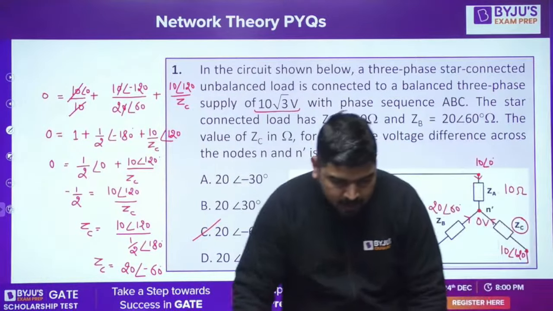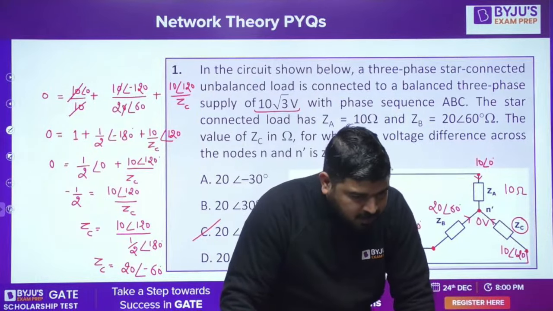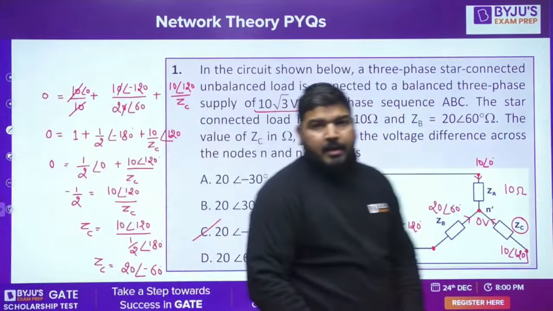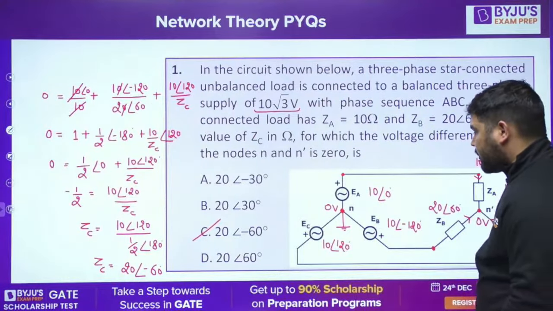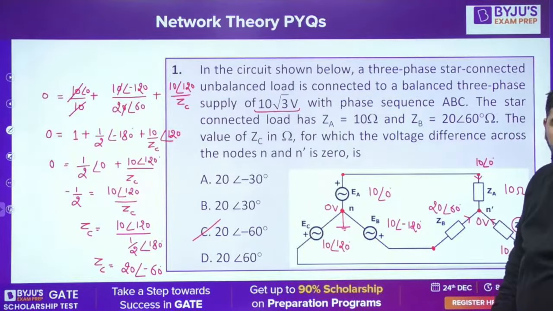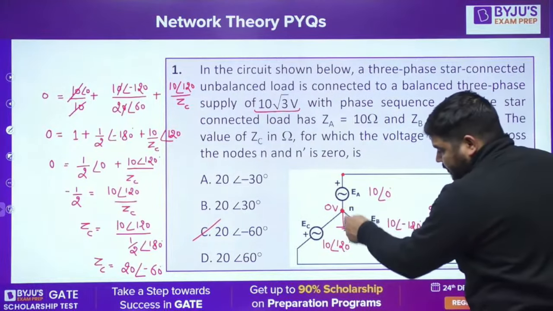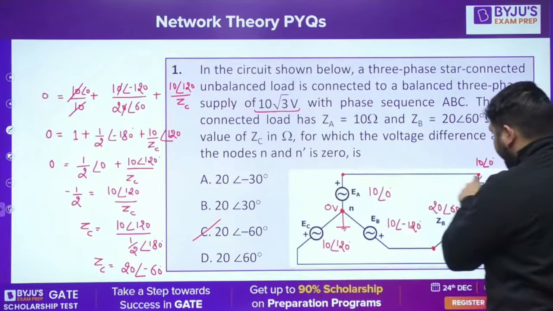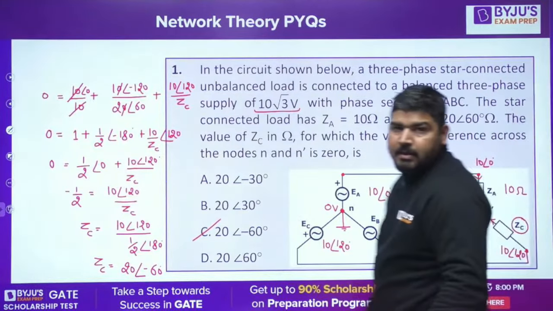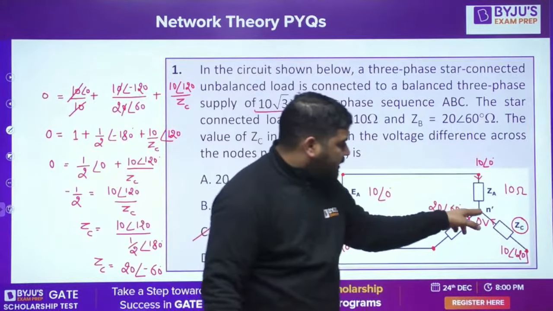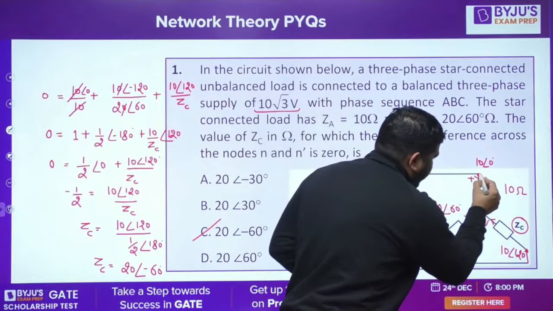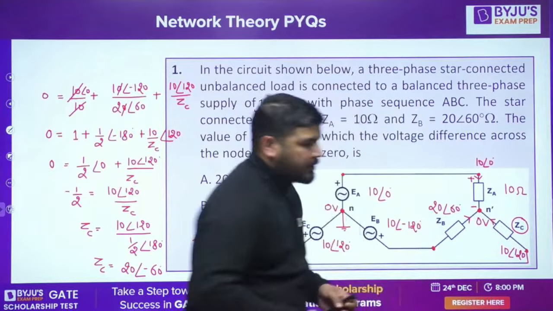Okay, now let's proceed with the next question. I think this was easy peasy. It is given that this point voltage is 0 volt and this point voltage is also 0 volt. It means if you assume that ground, the upper point is 10 angle 0. Since this point is 0, the voltage difference across this impedance is upper point voltage minus lower point voltage.